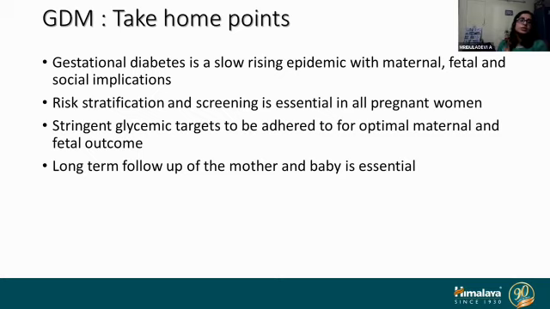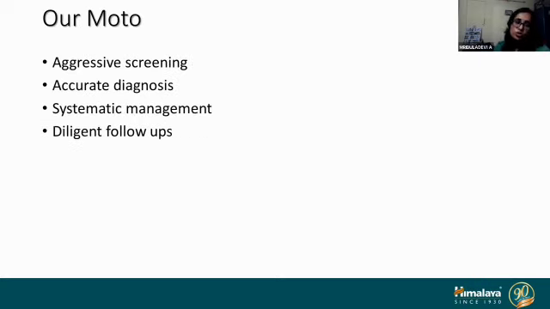So the take-home points are that gestational diabetes is a slowly rising epidemic with fetal, maternal and social implications. Risk stratification and screening is essential in all pregnant women. Stringent glycemic targets are to be adhered to for optimal maternal and fetal outcome. Long-term follow-up of the mother and baby is essential. So as doctors, our motto should be aggressive screening, accurate diagnosis, systematic management and diligent follow-up of the patient. That is in short about GDM.